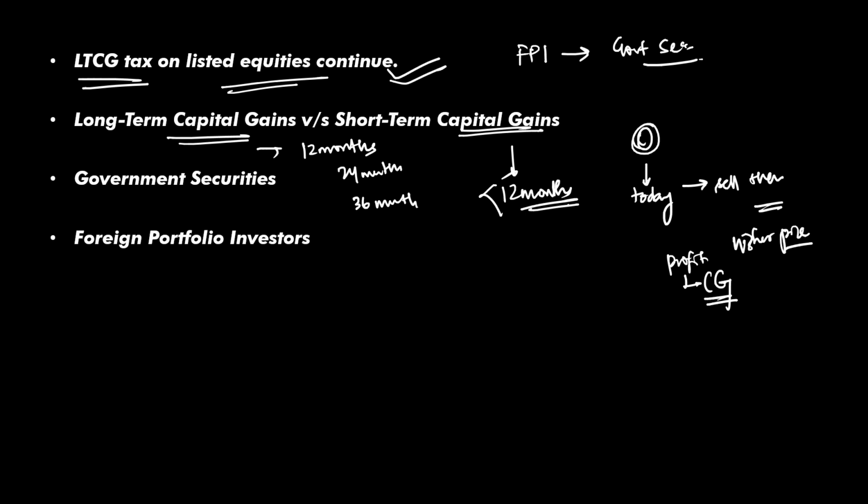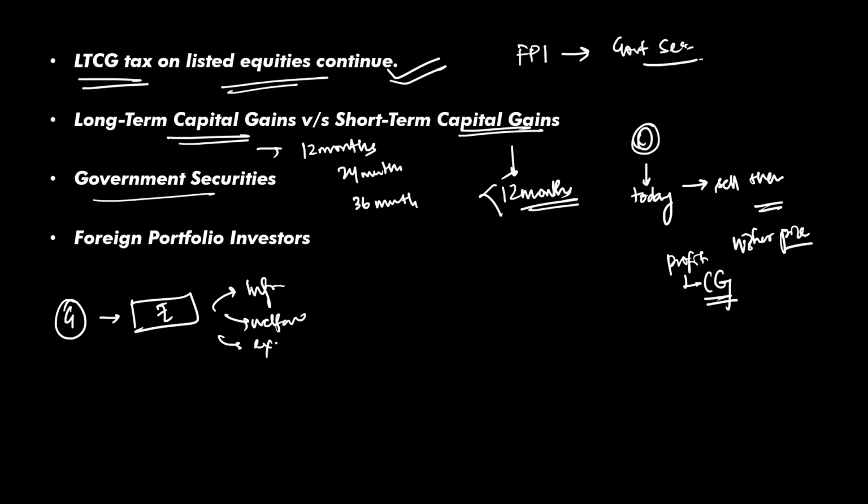Now let's understand the government securities. So whenever the Government of India needs money for infrastructure or welfare schemes, or you can say other expenditures, it does not only rely on taxes, it also borrows.